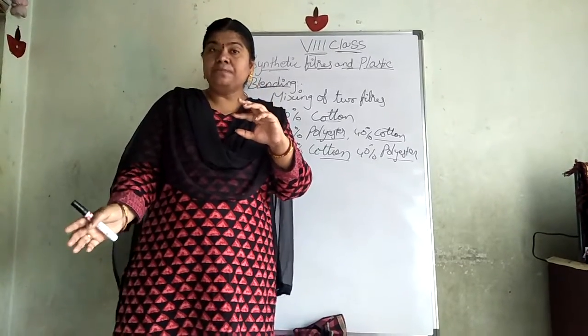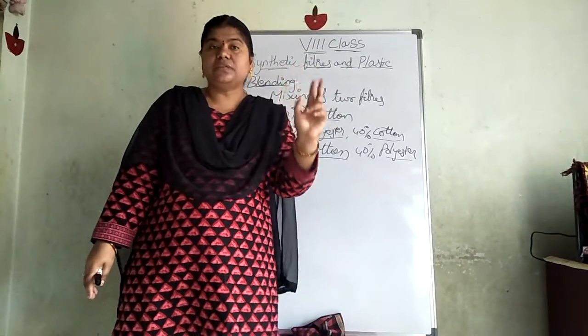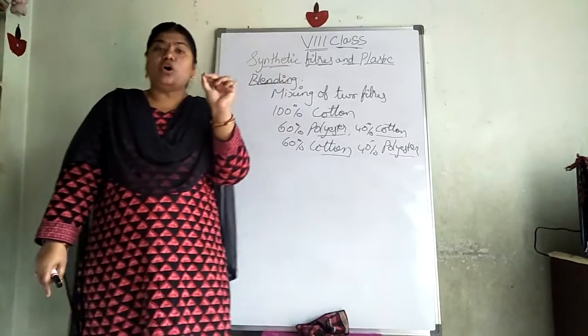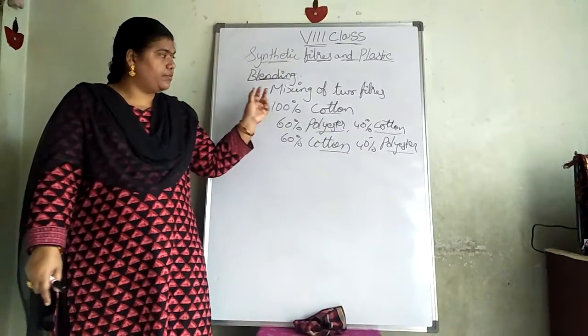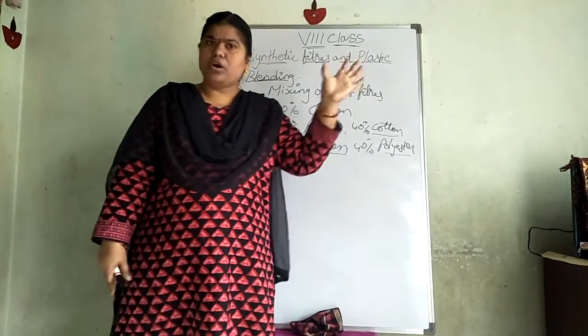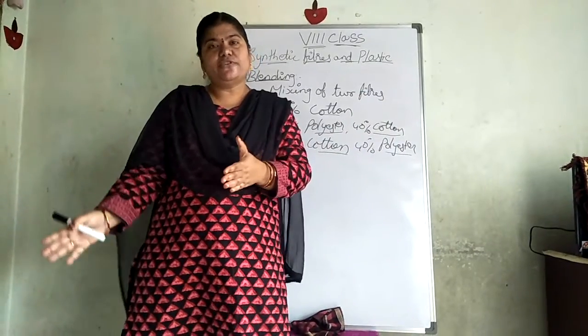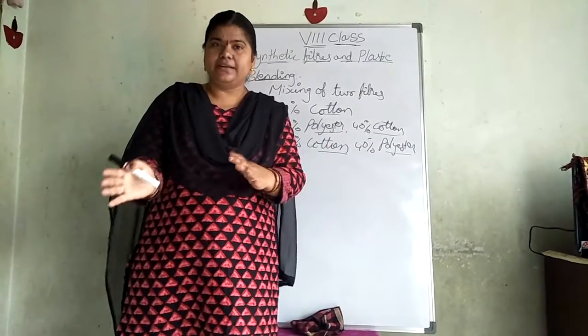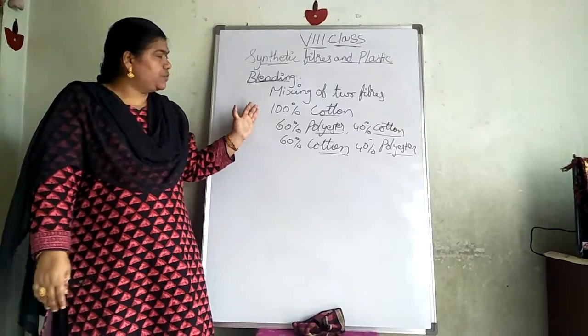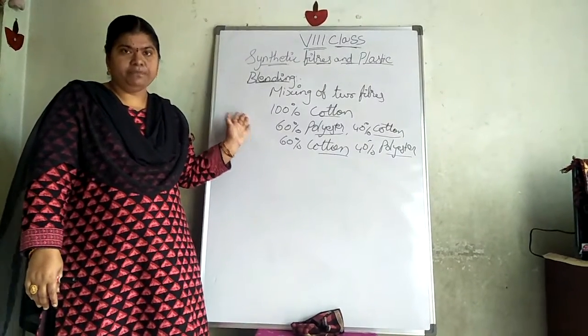The designs and colors may be the same, but the 2000 rupees fabric is the original fabric made with a particular cotton or wool or silk, and the one we are getting for 500 is blended, which means it is mixed with synthetic fiber.